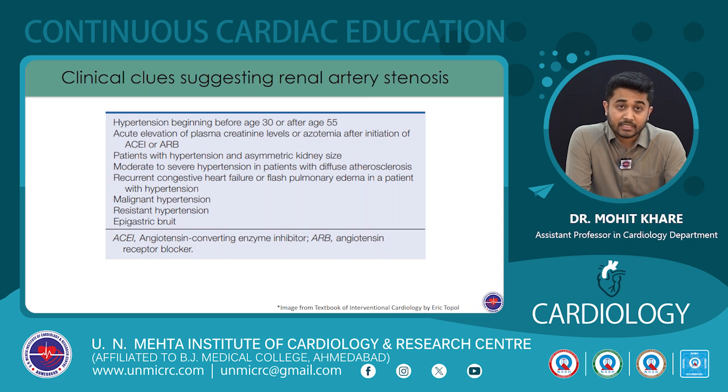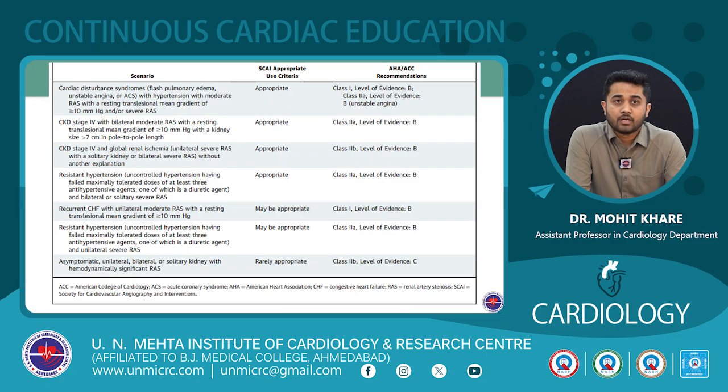found to have asymmetric kidney size, if there is moderate to severe hypertension in patients with diffuse atherosclerosis, patients presenting with recurrent congestive heart failure or flash pulmonary edema and have hypertension, then patients who have malignant hypertension or resistant hypertension, or simply if on a clinical examination epigastric bruit is noted, these patients can be evaluated for renal artery